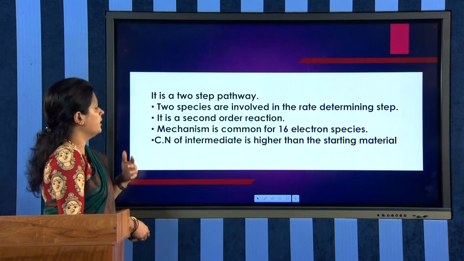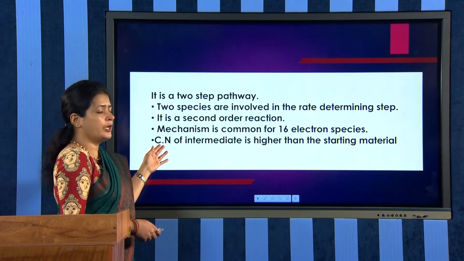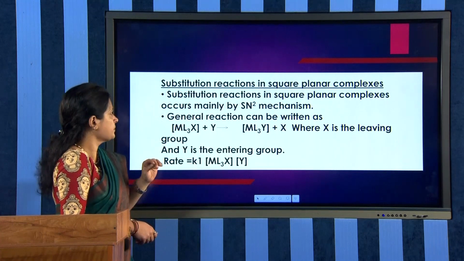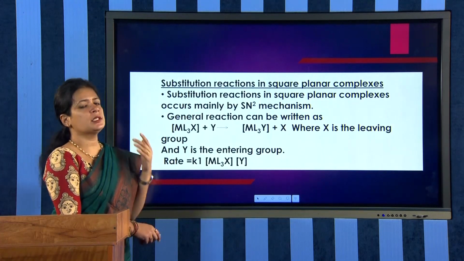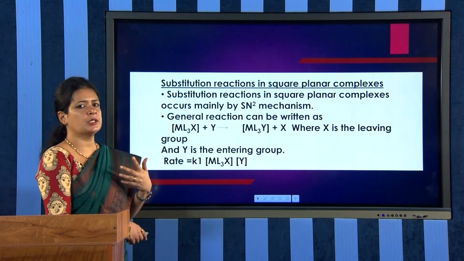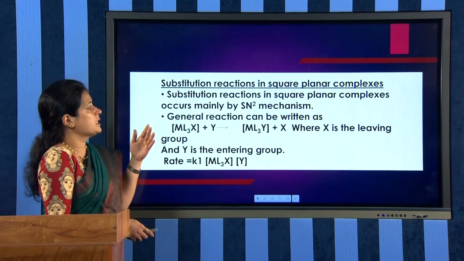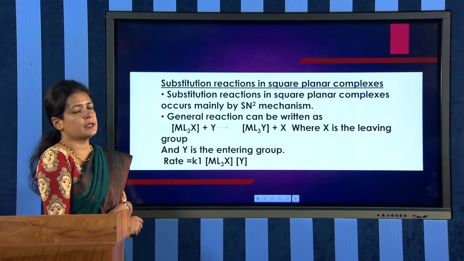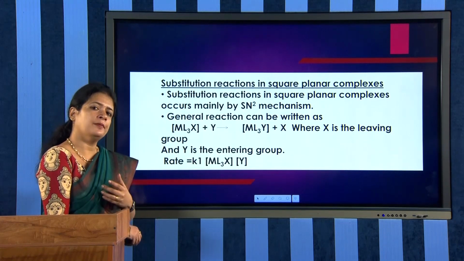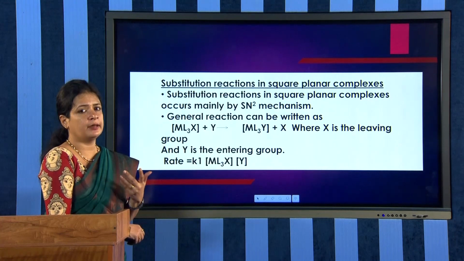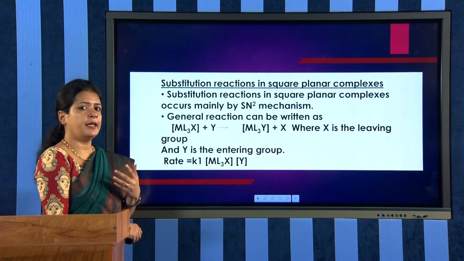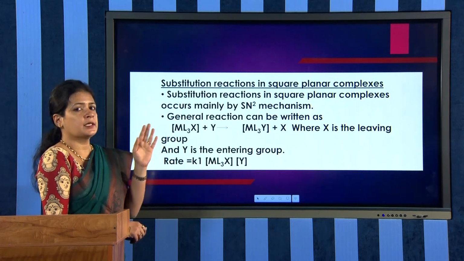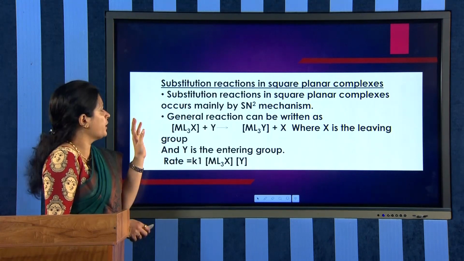That is what we are discussing. So the coordination number of the intermediate is always higher than the starting material. And now this is all about substitution reactions generally, and we have to discuss the substitution reactions in square planar complexes. We have studied different types of complexes: octahedral, tetrahedral, square planar, etc. Particularly we have to discuss the substitution reaction in square planar complexes, which is very important.